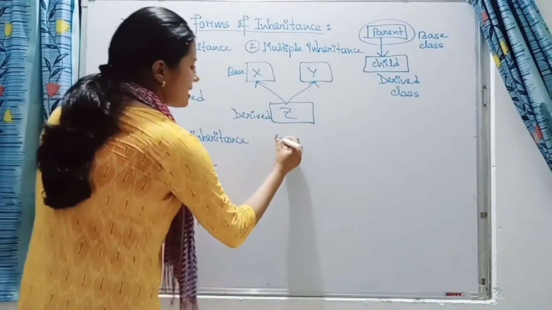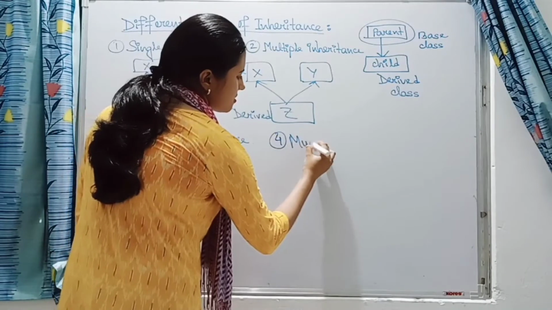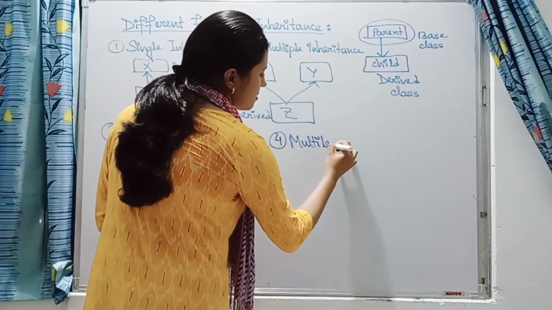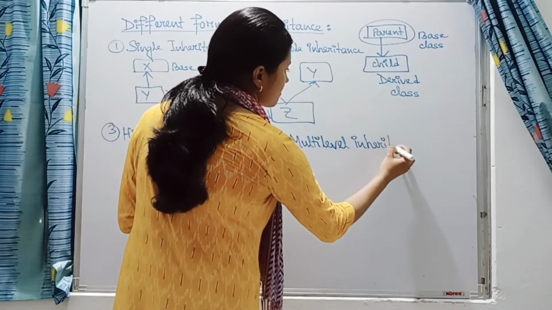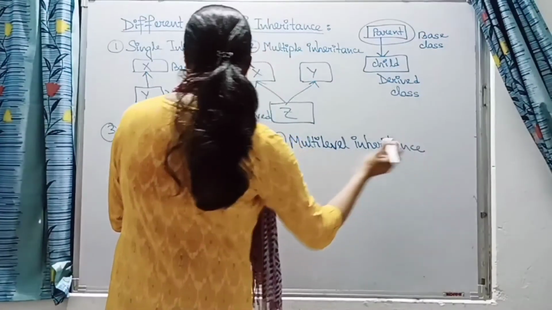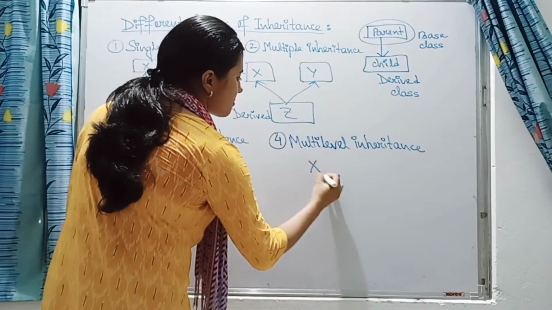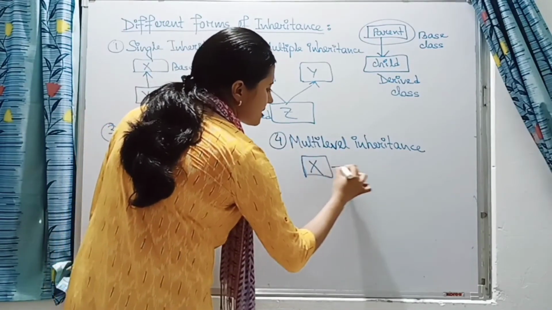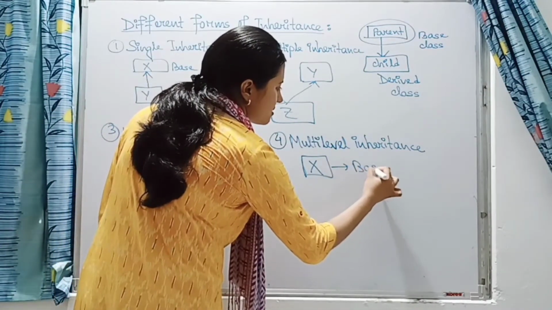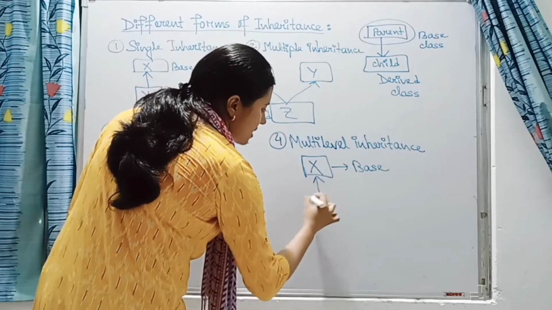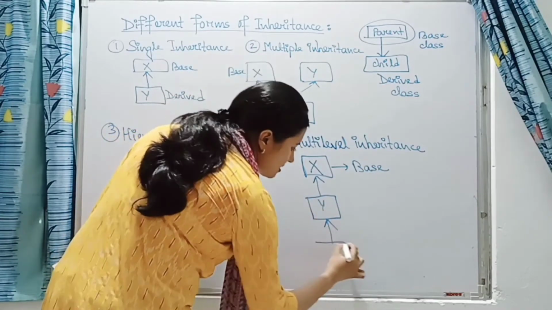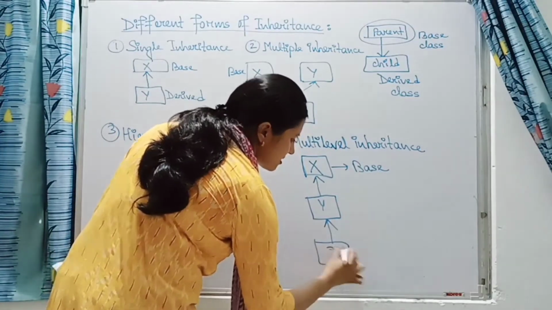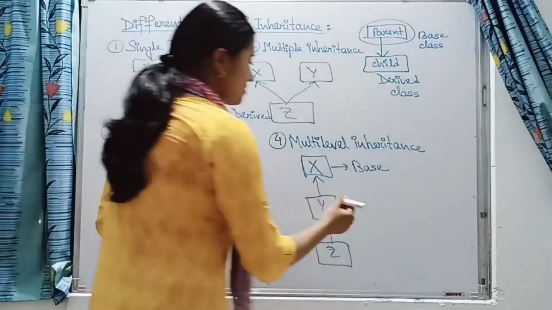Fourth one is multi-level inheritance. Multi-level inheritance means what? Suppose there is a base class X. From this one a subclass Y is derived, and from Y another subclass Z is derived. Okay?